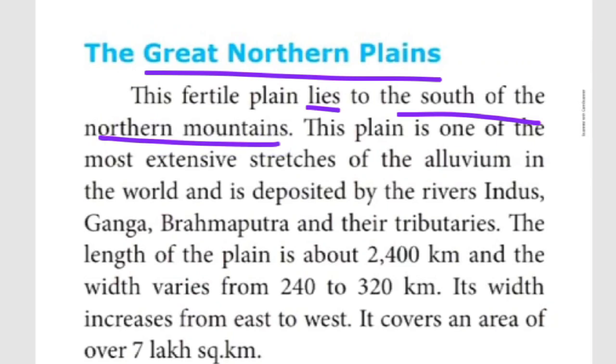What type of soil does it consist of? Alluvial soil. Alluvium is given in the book, children. Alluvium soil is a fertile soil, and it is helpful for cultivation.